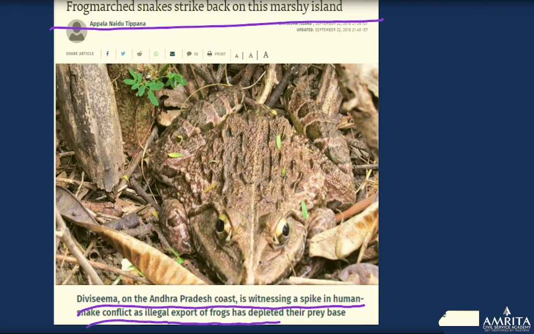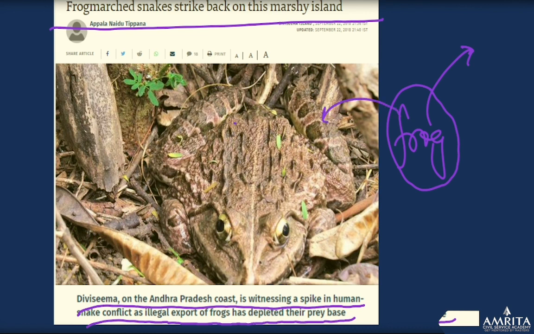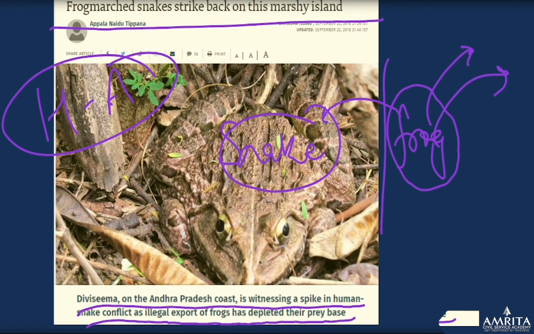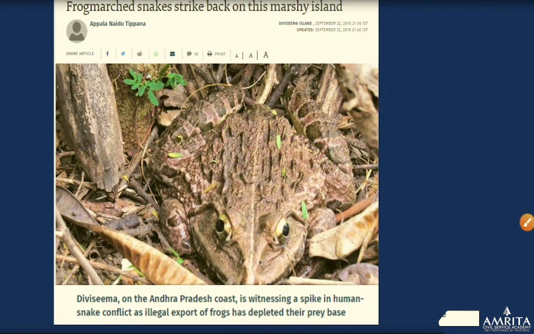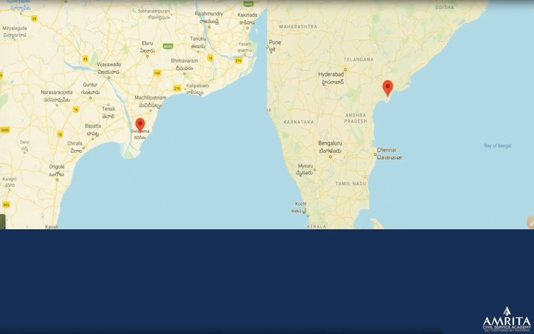Illegal export of frogs has depleted their prey base. So frogs have been exported from the place, right? These were the prey of those snakes. Snakes used to eat them. Very classical case of why human and animal conflict happens, right? Snakes used to eat frogs, but frogs were taken out of the place. Now snakes have started attacking humans. Obviously, they will attack someone if the prey is not there, right?